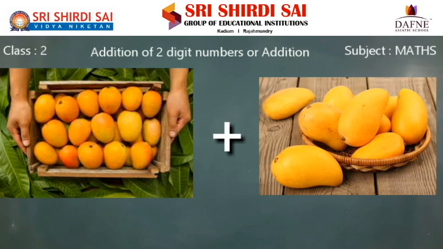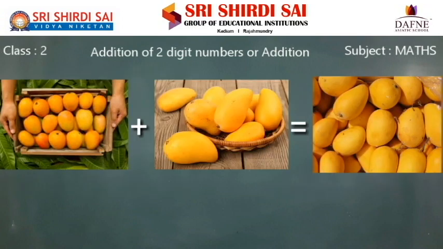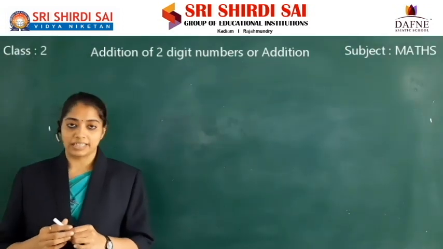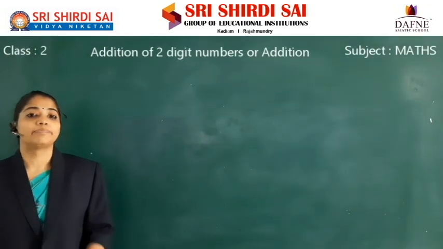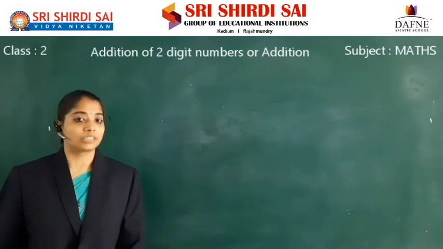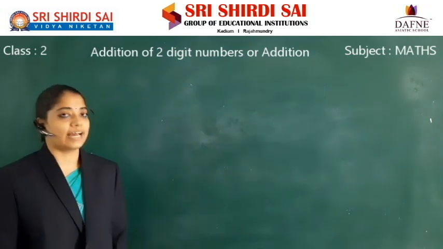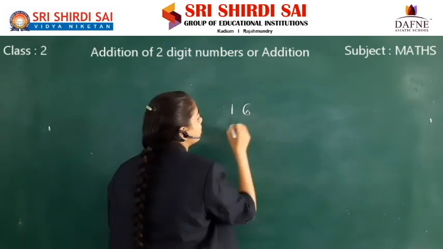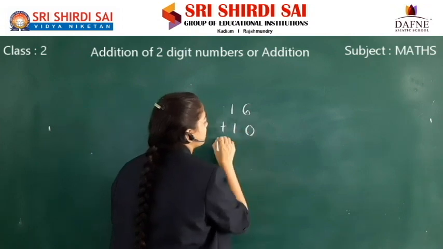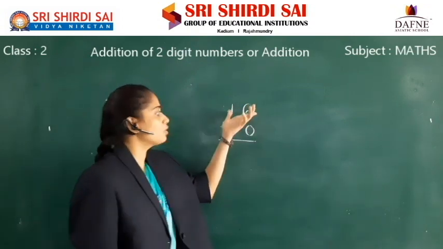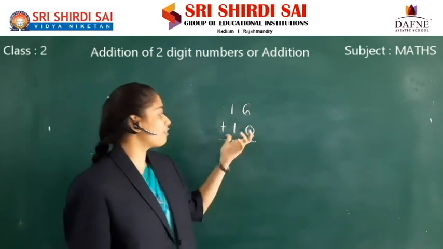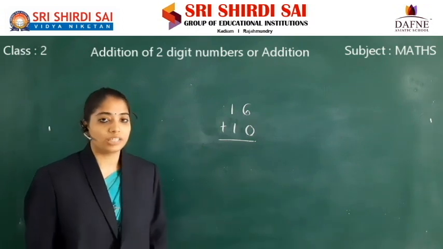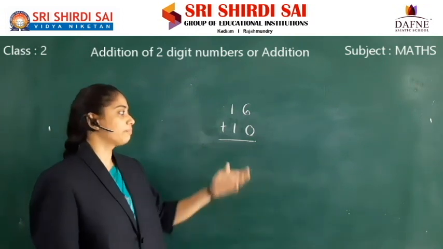16 plus 10 is 26. This is called addition. 16 plus 10 is 26. How much? 26. Let us add. 16 plus 10. In the beginning, how many mangoes did I buy? 16 mangoes. And my friend gave me 10 mangoes. What are the total number of mangoes I have?